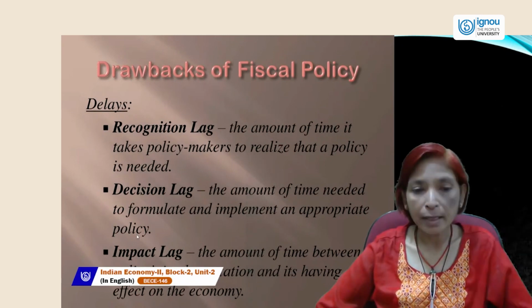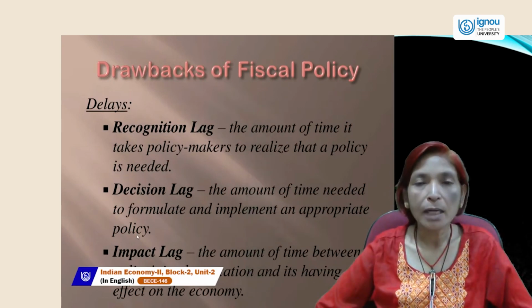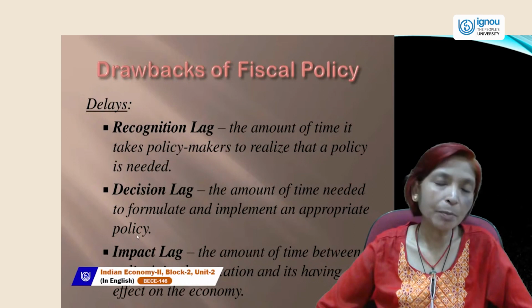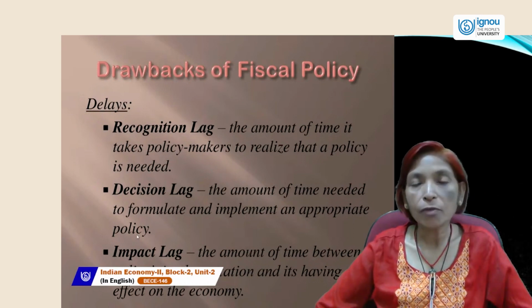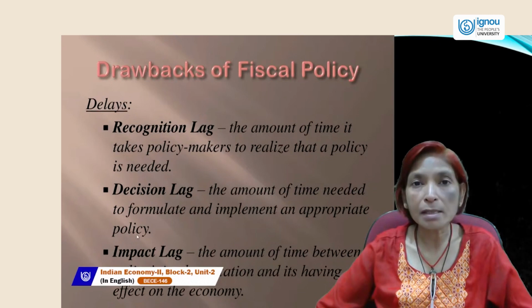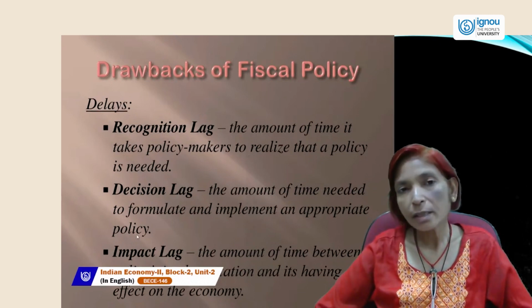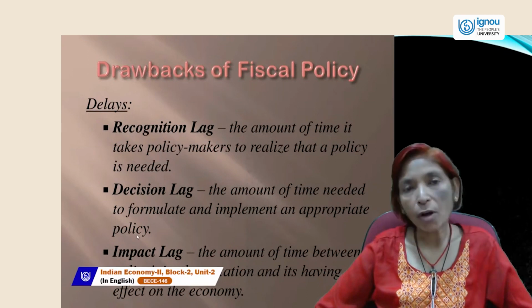Next is decision lag, the amount of time needed to formulate and implement an appropriate policy. You know that in government offices there is a large time lag in taking decisions regarding any issues or any policy implementation or formulation.